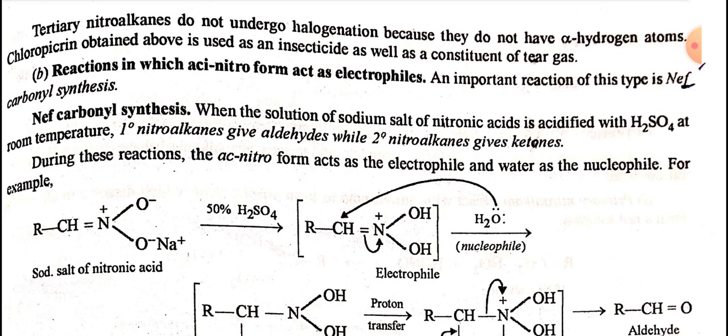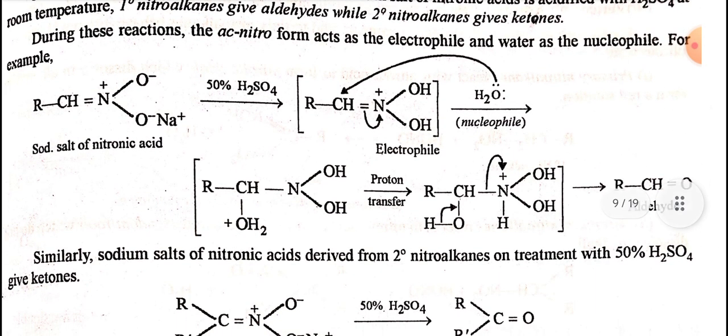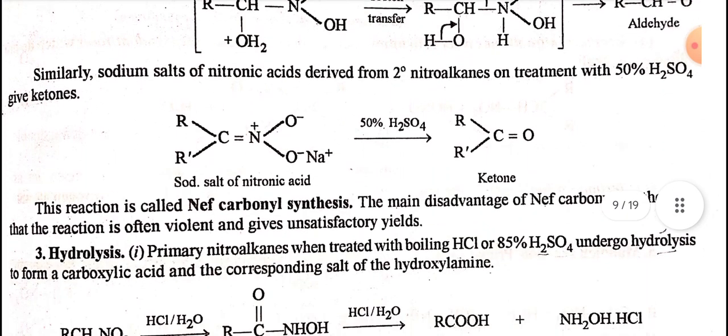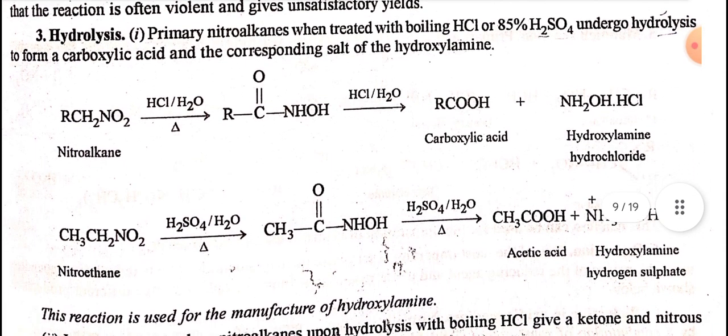For example, the sodium salt of nitronic acid with 50% sulfuric acid gives an electrophile, and when the nucleophile water reacts with this, it gives an aldehyde. Similarly, sodium salts of nitronic acids derived from secondary nitroalkanes on treatment with 50% sulfuric acid give ketones. This reaction is called the Nef carbonyl synthesis. The main disadvantage of the Nef carbonyl synthesis is that the reaction is often violent and gives unsatisfactory results.